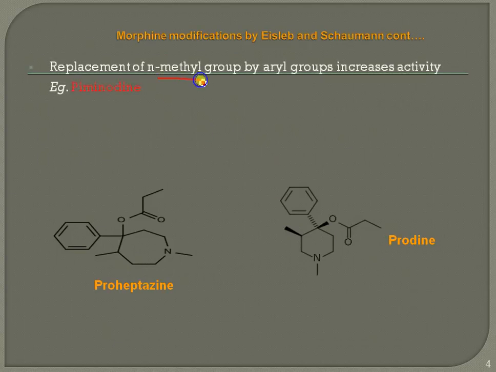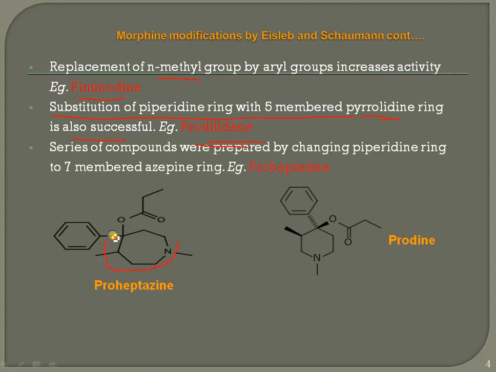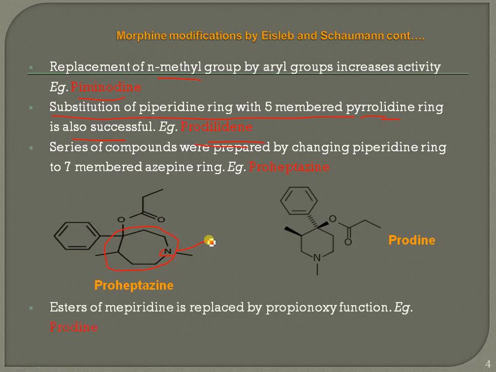Further, when this 1-methyl group is replaced with an aryl group, it increases the activity. Example is piminodine. It is not in this slide. When the piperidine ring is substituted by a 5-membered ring like pyrrolidine, it also increases biological activity. Example is prodilidine. When this piperidine ring is replaced with an azepine ring system, a 7-membered ring containing nitrogen with a 1-methyl group, it also shows better biological activity. Example is proheptazine.